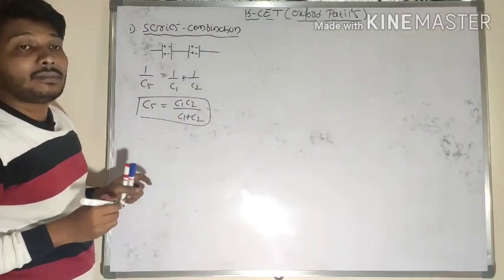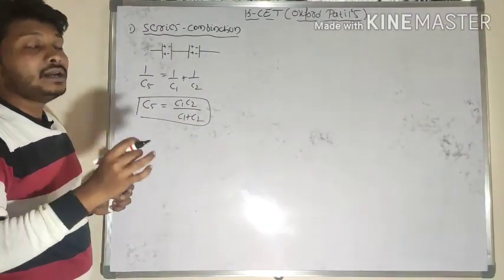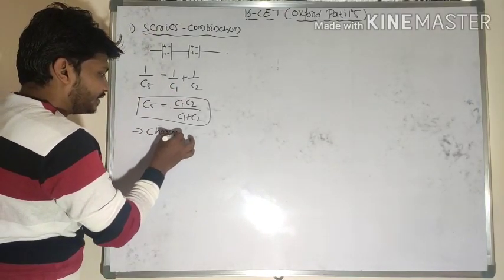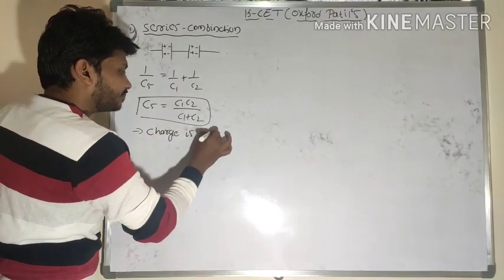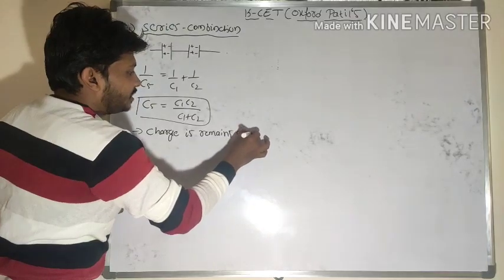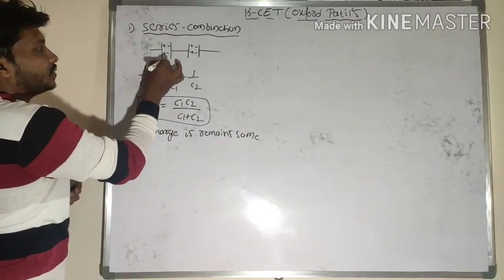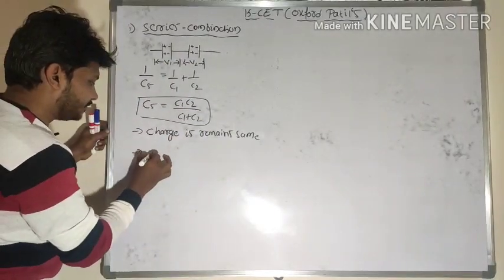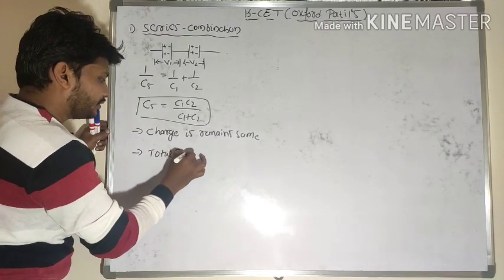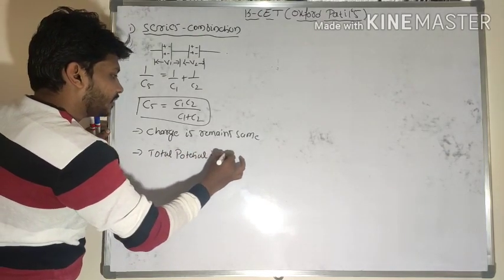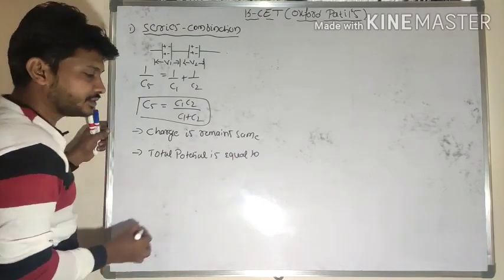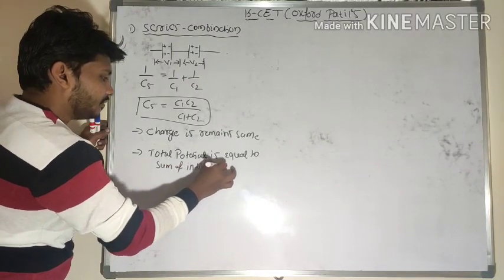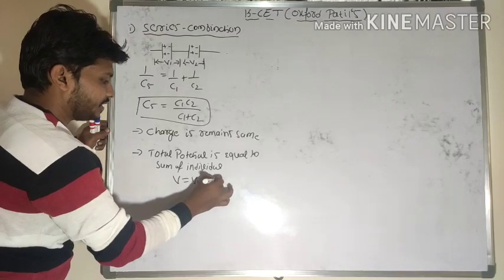In case of series combination, which quantity remains the same here? Charge remains the same. So what is the total potential difference here? The total potential is equal to the sum of the individual potentials. So V is equal to V1 plus V2, like that.